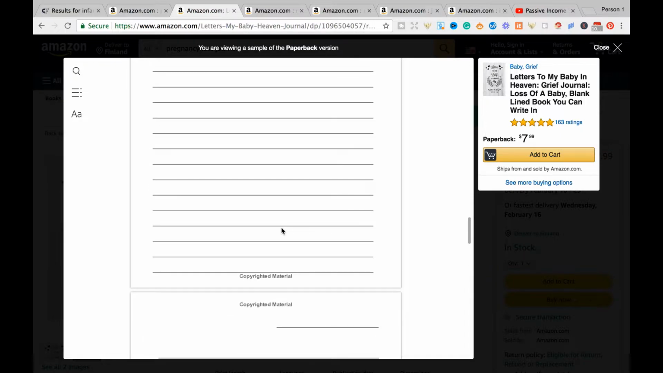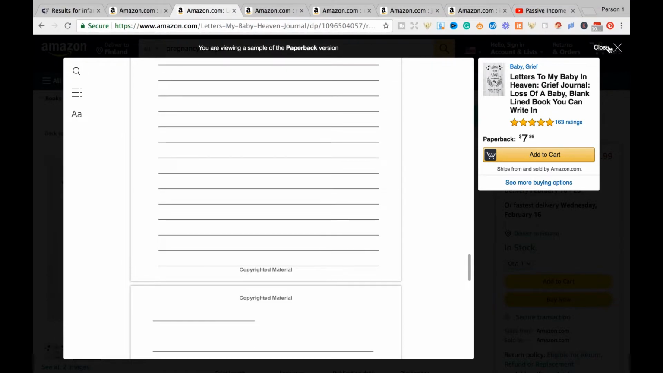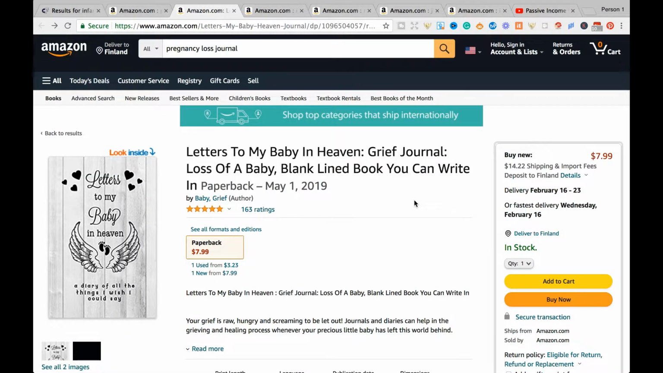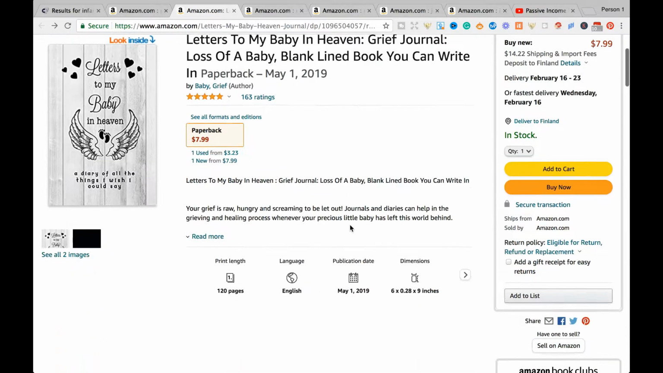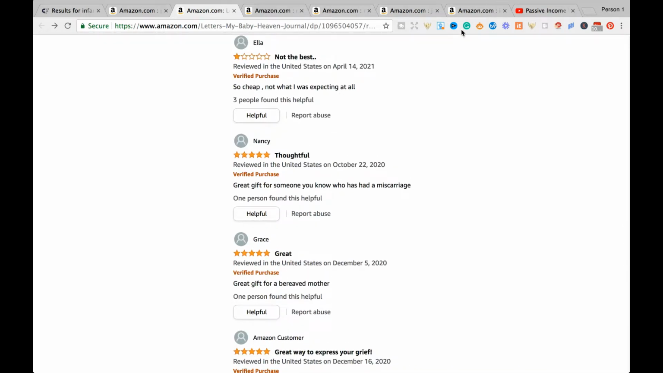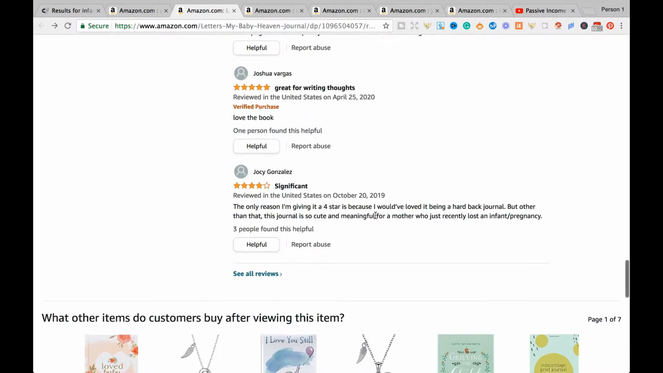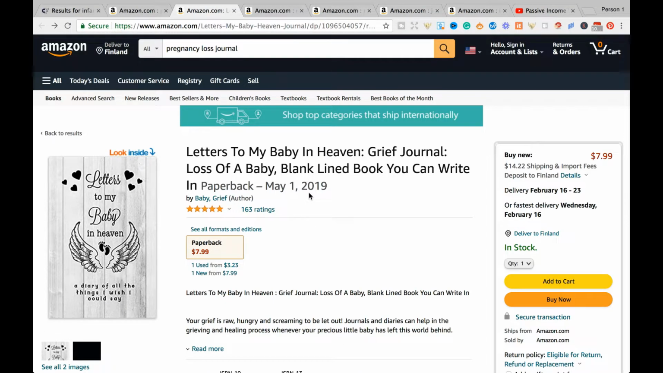So the cover is very, very simple, and it's basically a lined journal, nothing more, nothing less. It's extremely basic to create, and in my opinion it is priced on the higher side for a lined journal. But let's have a look to see what else we can see under this journal. 120 pages, and it is a 6x9, and it has lovely reviews right at the bottom, so extremely easy and extremely important to understand that a lined journal under this theme works well.